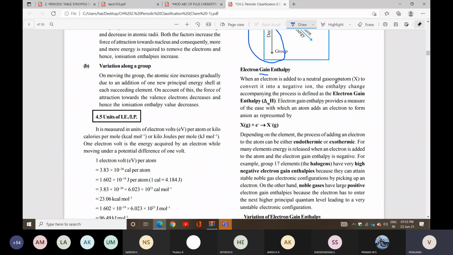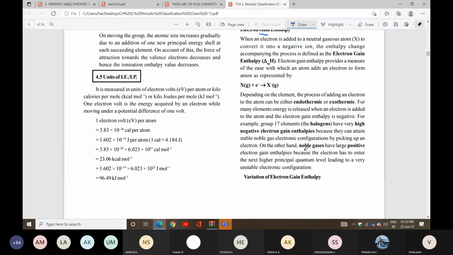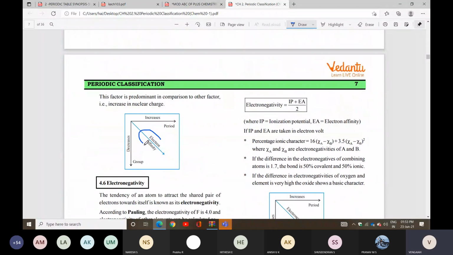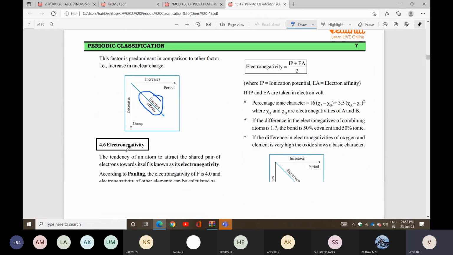For many elements energy is released when an electron is added. So the variation across periods and groups: electron affinity increases across a period and decreases down a group.